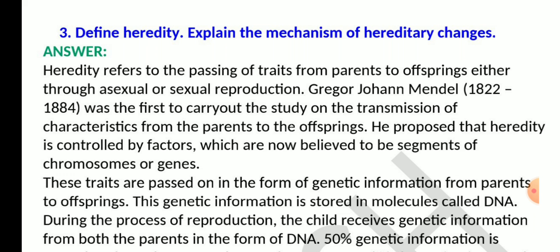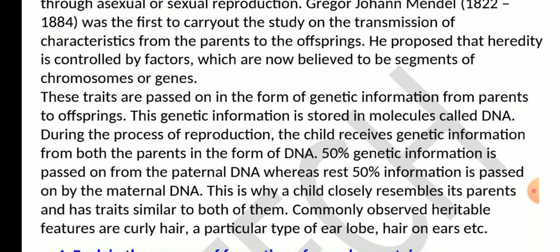Gregor Johann Mendel was the first to carry out the study of the transmission of characteristics from parents to offspring. He proposed that heredity is controlled by factors which are now believed to be segments of chromosomes or genes. These traits are passed on in the form of genetic information from parents to offspring.